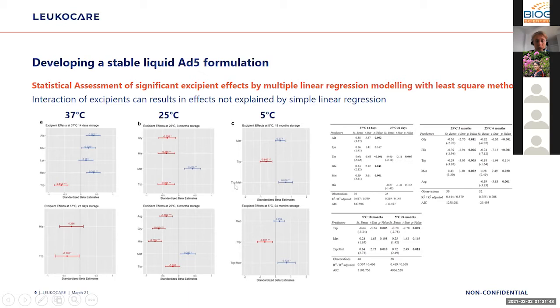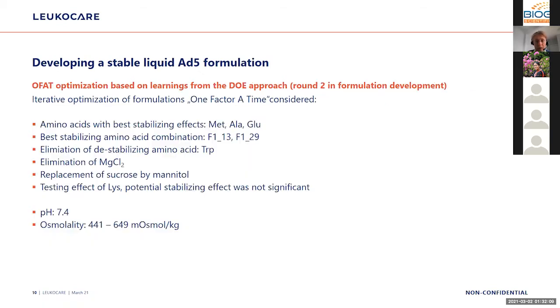So if you look at the interaction of the two, you then saw a very positive stabilizing effect. So in addition to the simple linear regression for DOE, if we also did the interaction analysis, we found that interaction of excipients can have a tremendous positive effect that would not be expected from the linear regression.